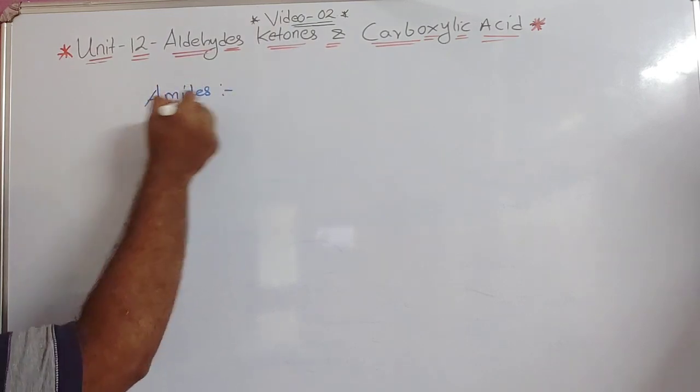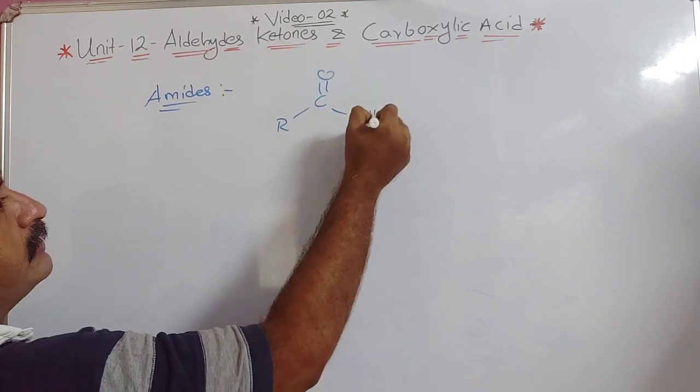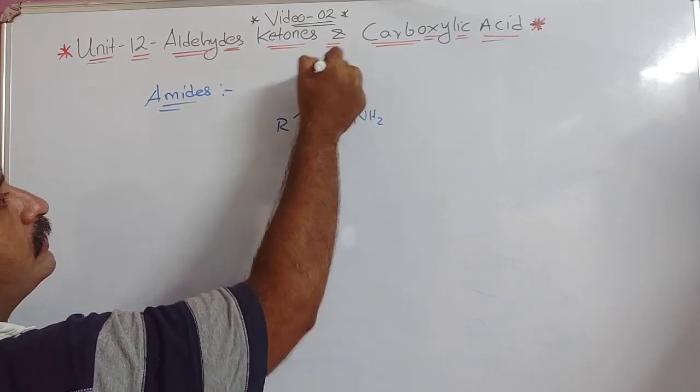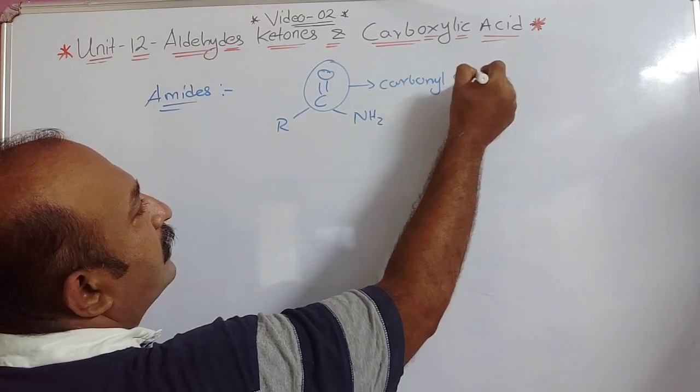In your book the general formula for amides is given like this: C double bond O and here NH2. This one is your carbonyl carbon, this is your carbonyl group.